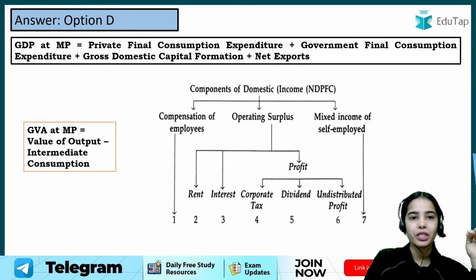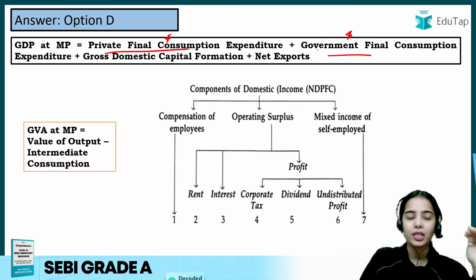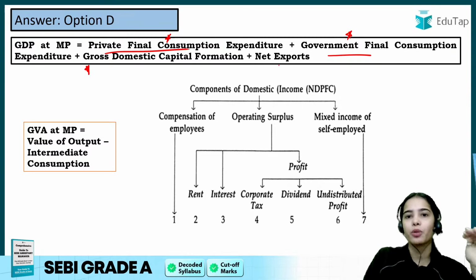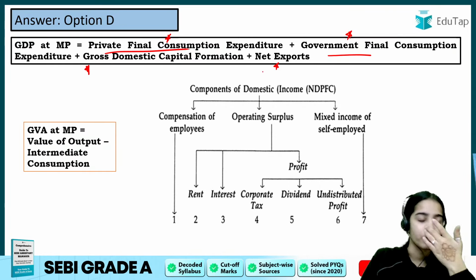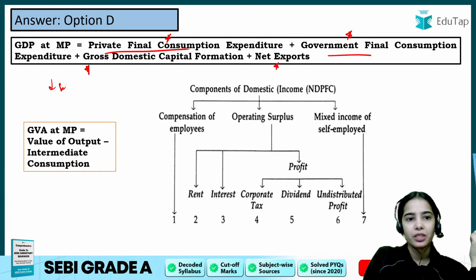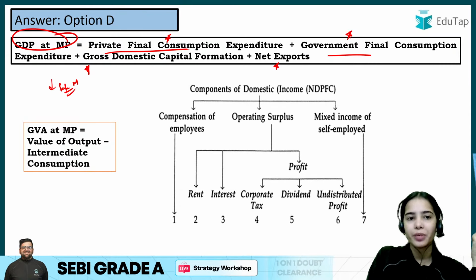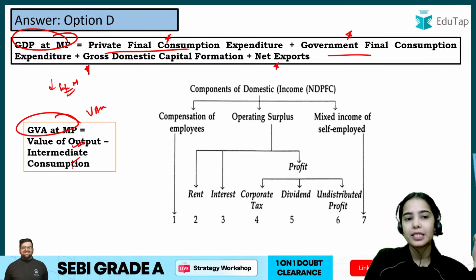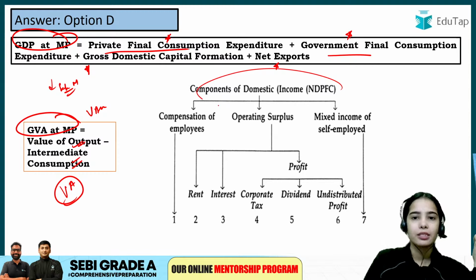The expenditure method adds private final consumption expenditure, government final consumption expenditure, gross domestic capital formation, that is investment, plus net exports. This calculates GDP at MP. The value added method calculates GVA at MP: value of output minus intermediate consumption, showing the value addition on the intermediate goods. And this is your income method.